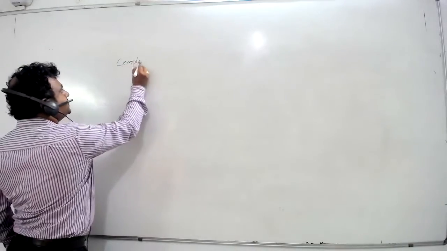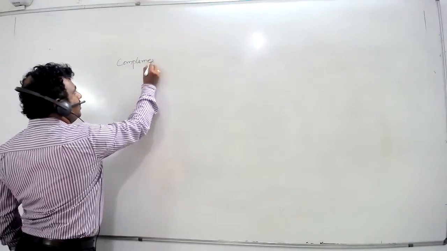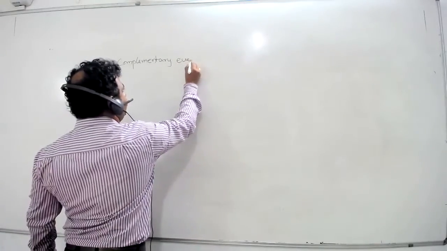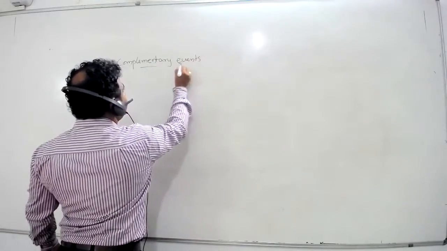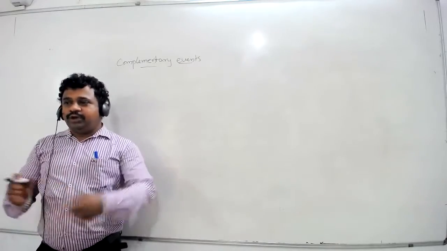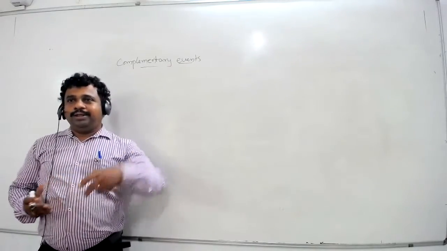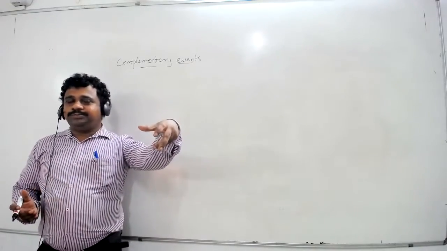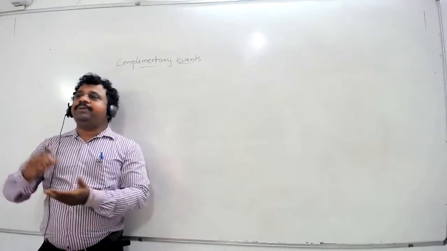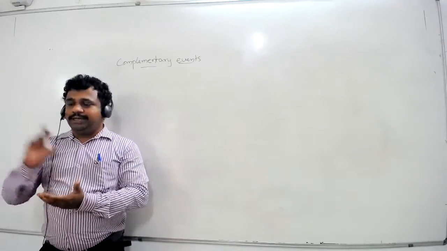Now we discussed complementary events. What are complementary events? If we toss a coin, if we get head, it is a complementary event to tail.